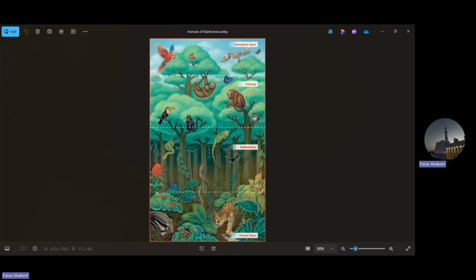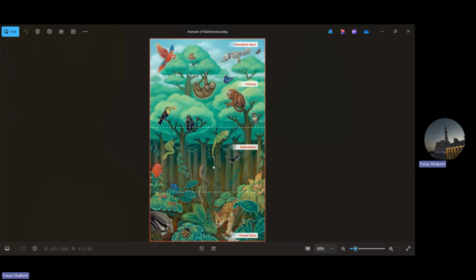Moving to the next layer, that is the canopy layer. Here, there are different kinds of mammals also living on trees. You know, the kind of mammals like monkeys, like sloths. These kind of animals who jump from one branch to another. Yes, that kind of animals live here. And what else can you see in the picture? Yes, you can see an owl, you can see a toucan. This is a toucan, the black colored bird. So these kind of animals live in the canopy layer.